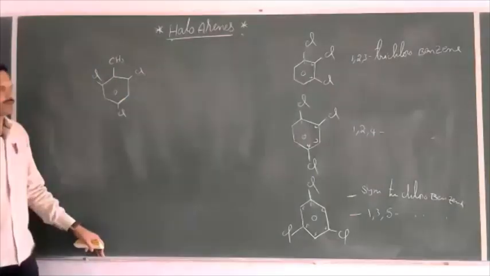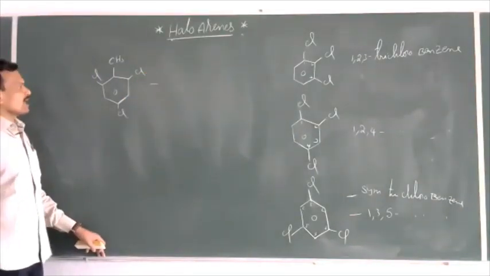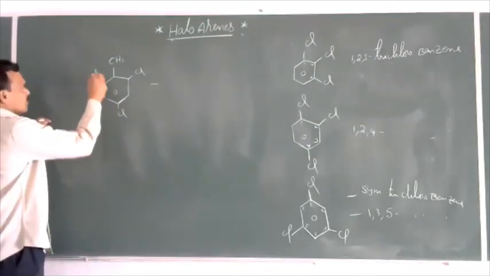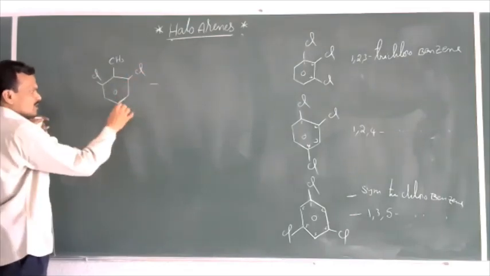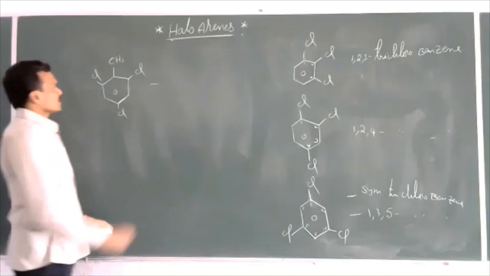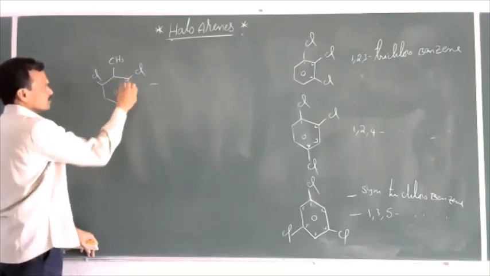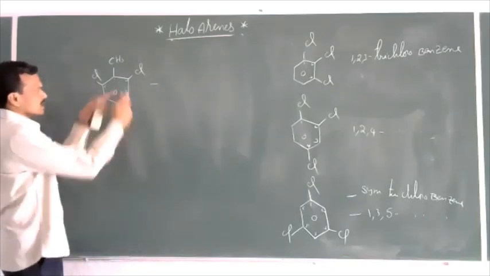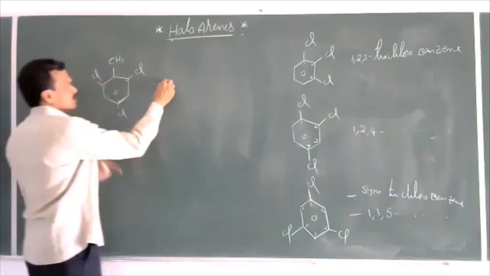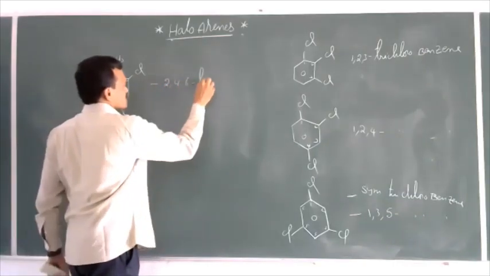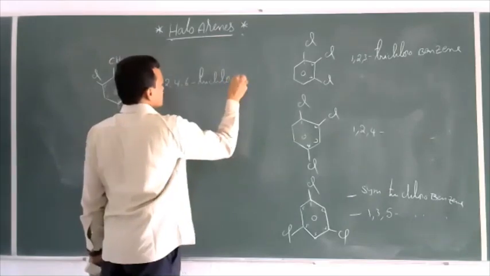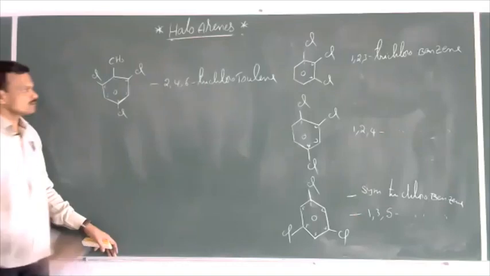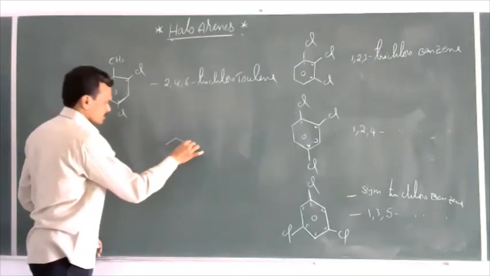Now what is the name of this compound? Actually, this is the halogen derivative of toluene. In toluene, if 3 hydrogen atoms of benzene ring are replaced by halogen, you can get a trihalo derivative. Now this is nothing but 1, 2, 3, 4, 5, 6. Then what is the position of halogens here? 2, 4, 6. So 2, 4, 6 trichlorotoluene. 2, 4, 6 trichlorotoluene. This is the name.